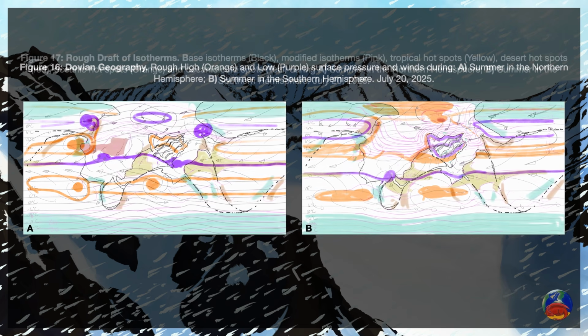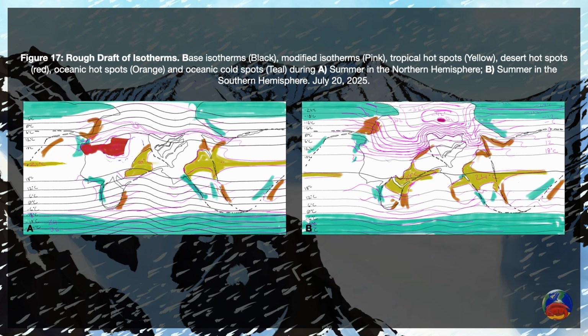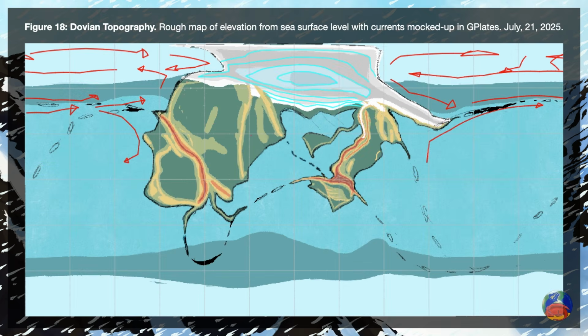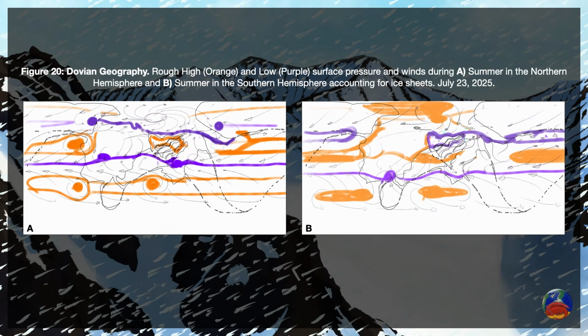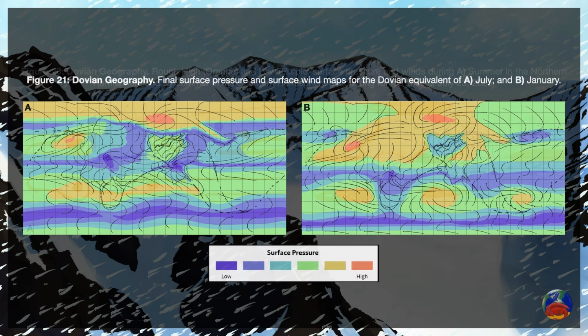The stage is now set for the second and third steps in the manual temperature guide, which roughly aligns with episodes 34 and 35. I mocked up the isotherms on the iPad first before importing the draft to Photoshop and creating the final temperature maps. Once I finished the average temperature maps for January and July, I added the ice sheets to the topography map. Then I returned to the surface pressure and wind maps to make adjustments based on where the thermal equator landed, the extent of the sea ice in winter and summer, and the equatorward advance of the ice sheet.